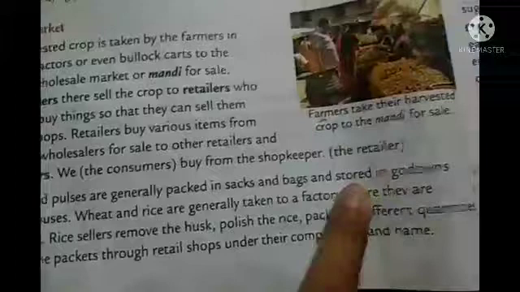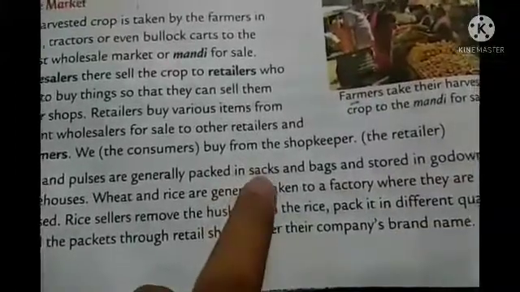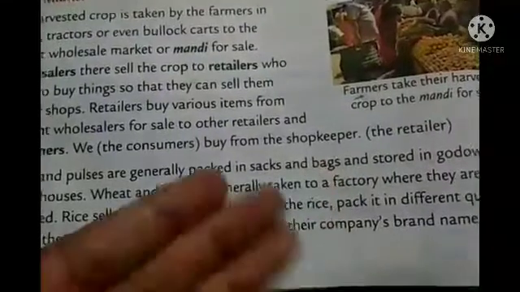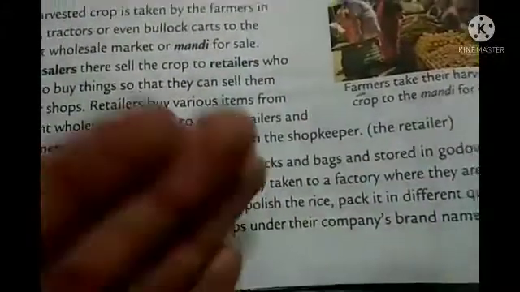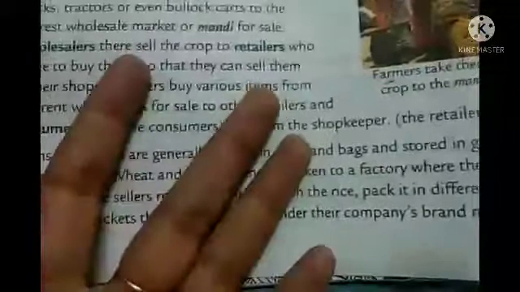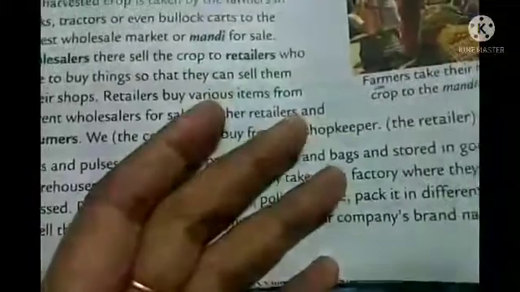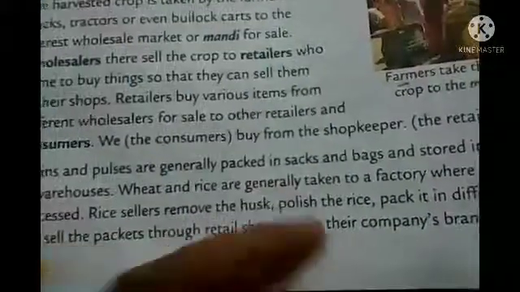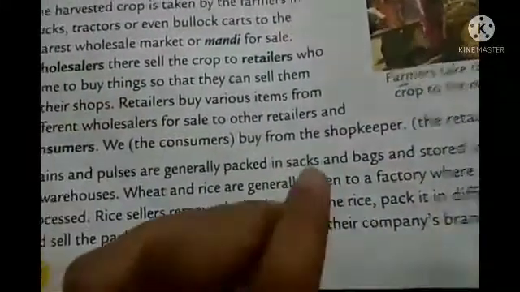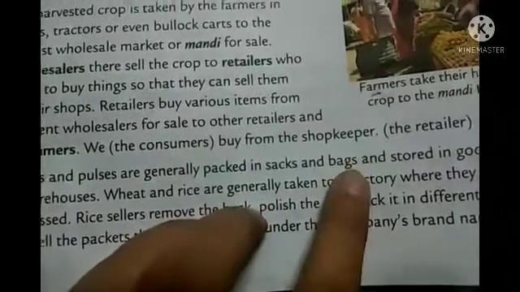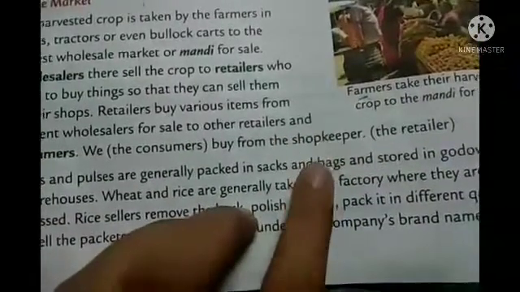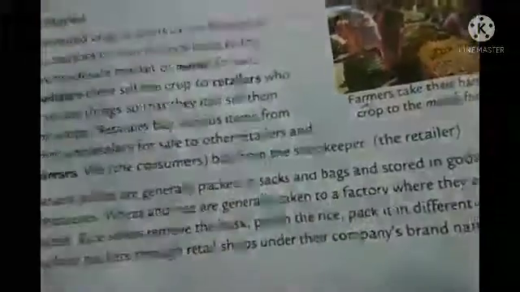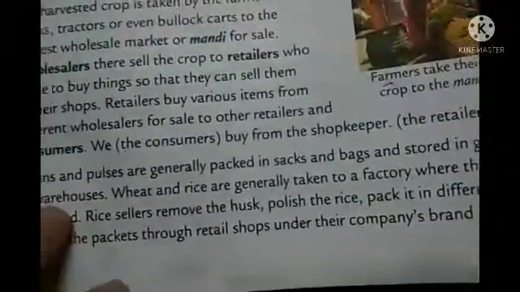Now here it is said that grains and pulses are generally packed in sacks and bags and stored in godowns. Okay, so they used to pack in sacks and also bags. So you may also have seen that when your father used to bring rice or any kind of other cereals to your home, it is generally packed in a sack or some kind of bag, right? And they used to keep it in the storeroom. Okay, so they used to store in the godown. That storeroom is very big, so it is called godown, or also called warehouses.